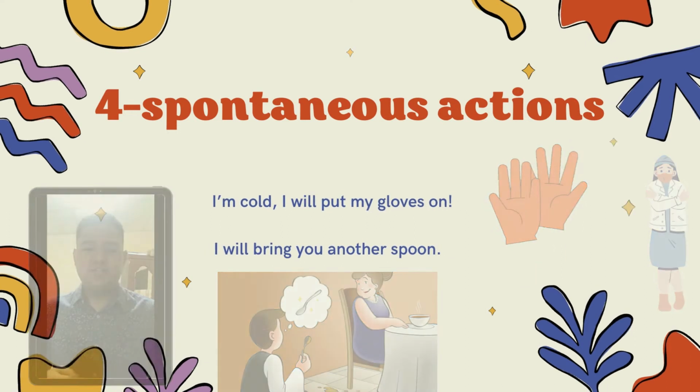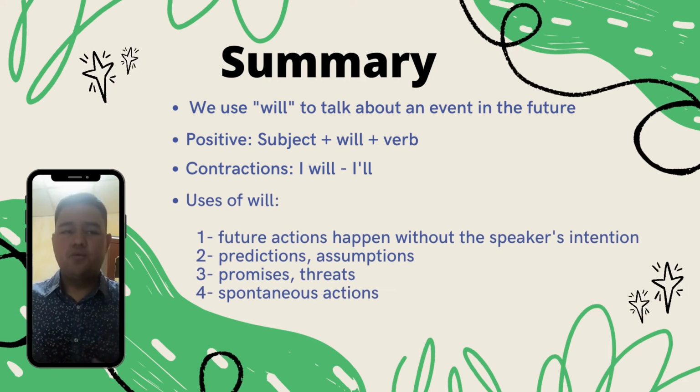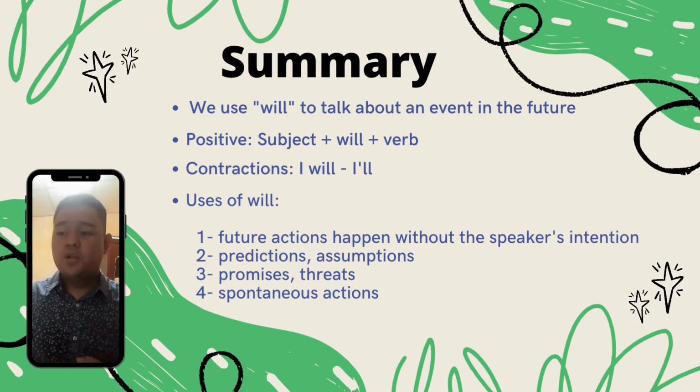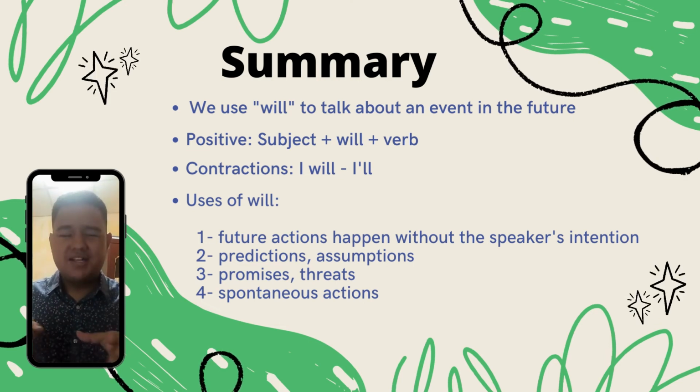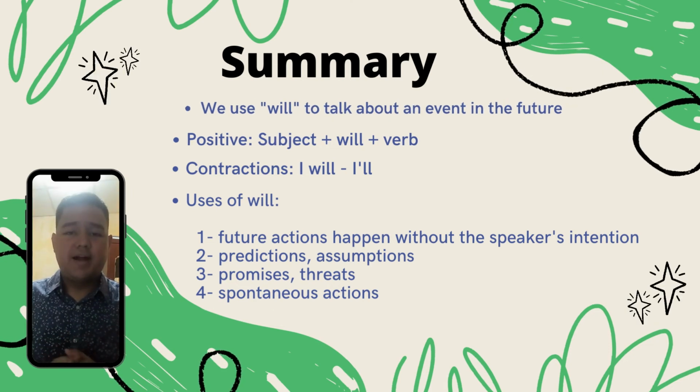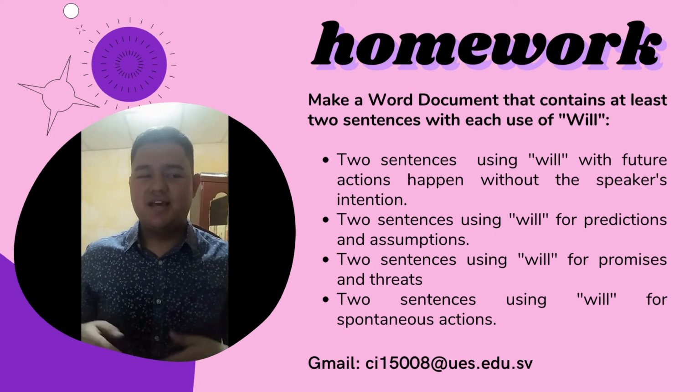Now let's go to a little summary. We saw that we use will to talk about an event in the future, but it's different from going to, right? Its structure is subject plus will plus verb plus complement. We can make contractions with will, but only with pronouns. For example, I will, I'll. Then the uses of will: we use will for future actions that happen without the speaker's intention, for predictions and assumptions, for promises and threats, and for spontaneous actions. And here you have the exercises about this topic.